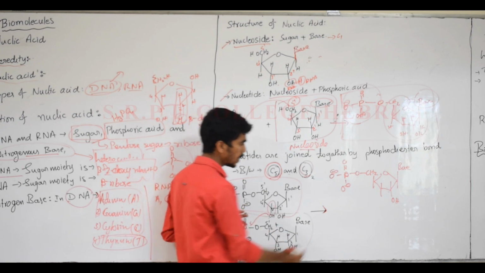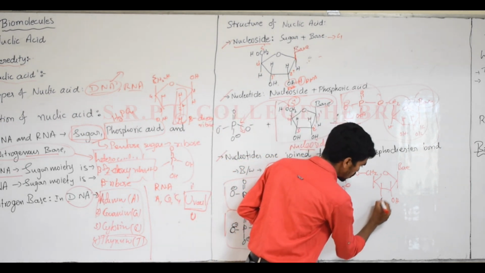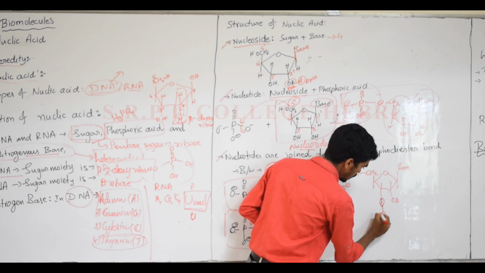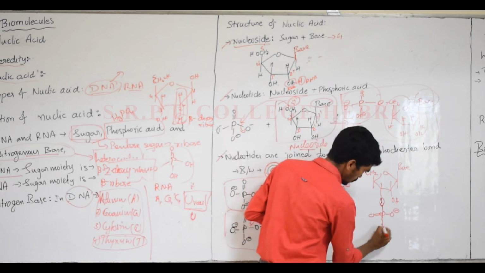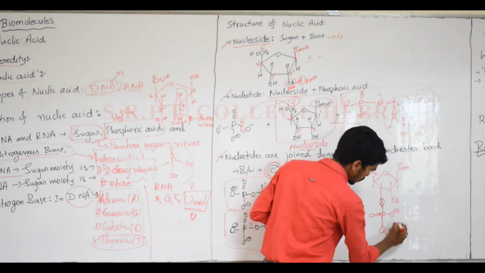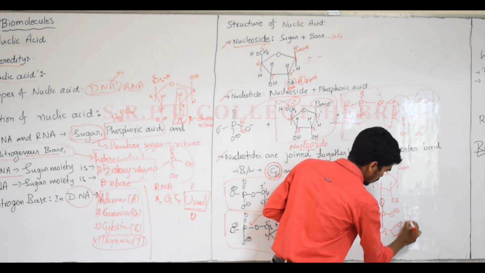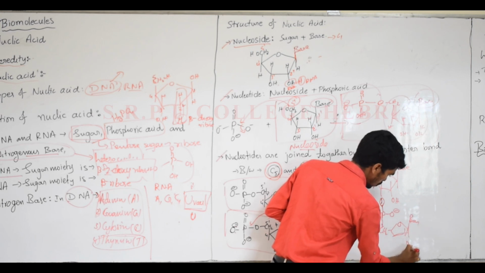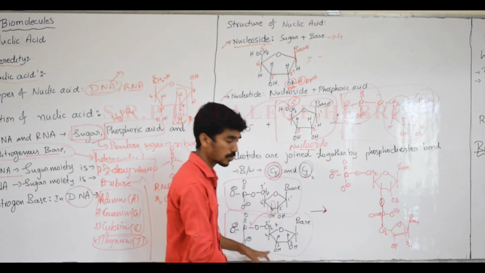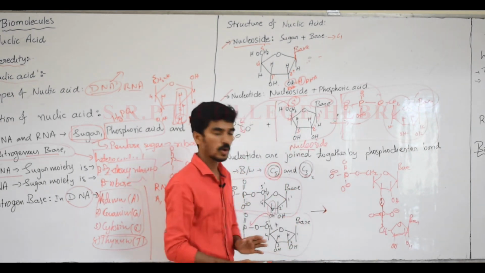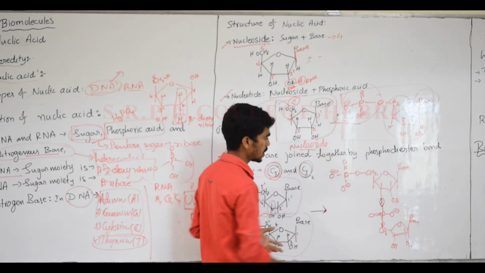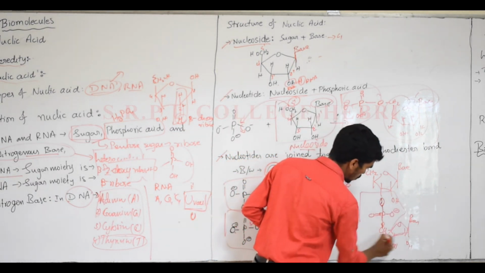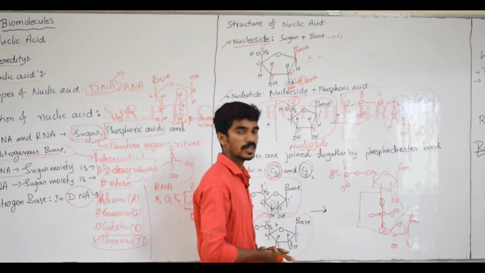You should write O here, P double bond O minus, one more CH2, here the base, OH. Nothing else changes, but when another bond comes in, what do we call it? A phosphodiester bond.